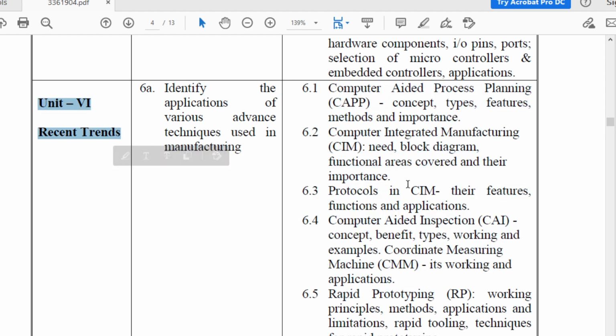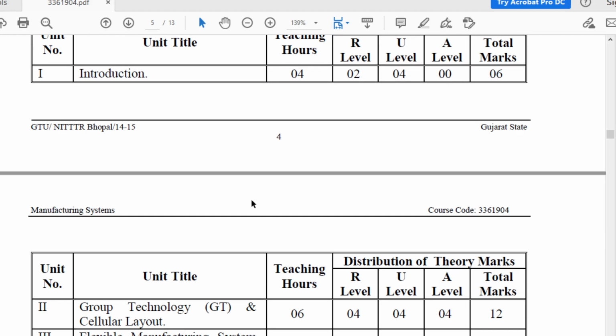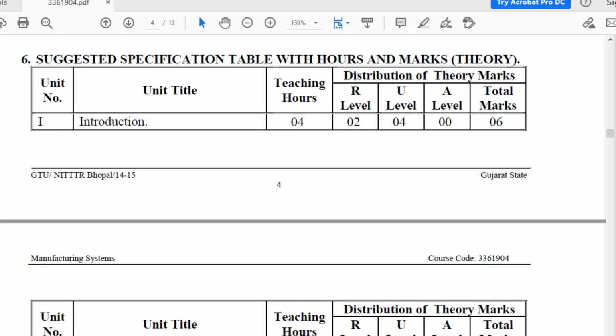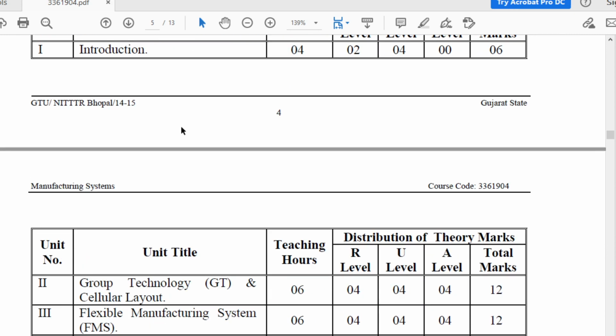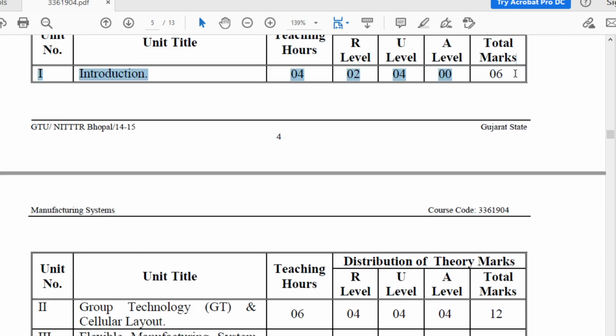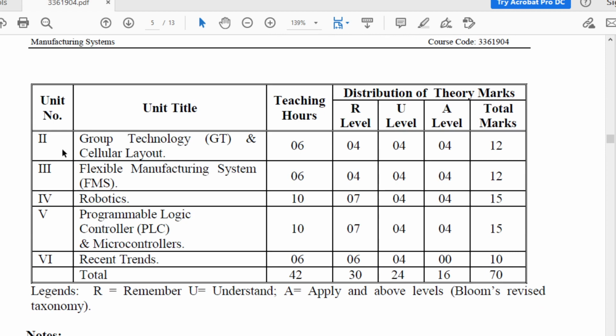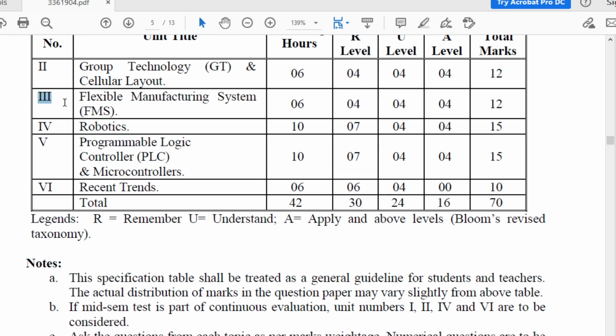So there are total 6 chapters in this subject, and I have explained all the detailed topics of this subject. Now we will discuss the marks. First chapter carries 6 marks for university examination. Second chapter carries 12 marks for university examination. Third chapter carries 12 marks. Fourth chapter carries 15 marks. Fifth chapter carries 15 marks, and sixth chapter carries 10 marks.